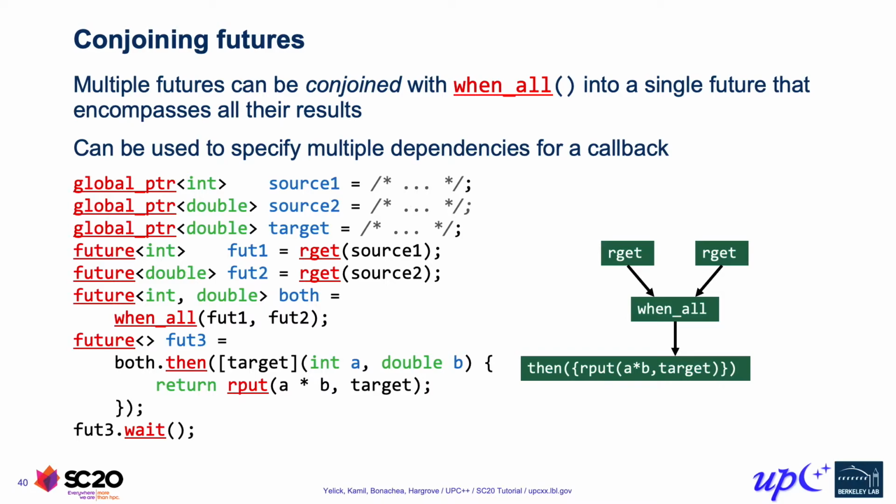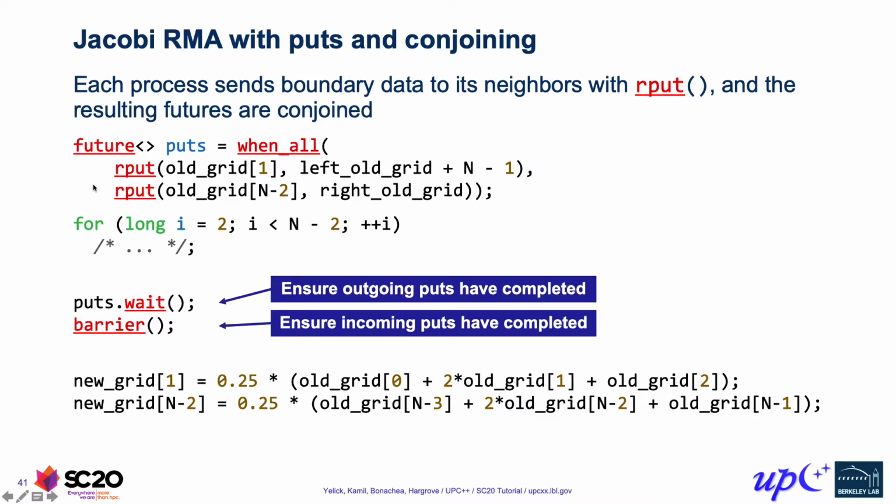Okay, so what we see with .then and when_all, we have these two abstractions for constructing a directed acyclic graph of dependencies. And then after constructing that entire graph, we can potentially wait on the entire graph to be complete just with a single call to wait. Let's look at an example of doing that in our Jacobi ghost cell exchange. Now there's only two asynchronous operations, but we can still, rather than having two individual waits, combine them together into a single future, here by using when_all.